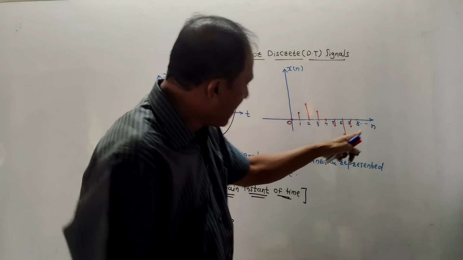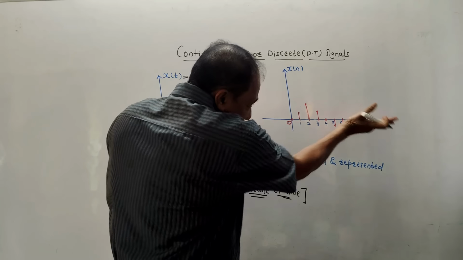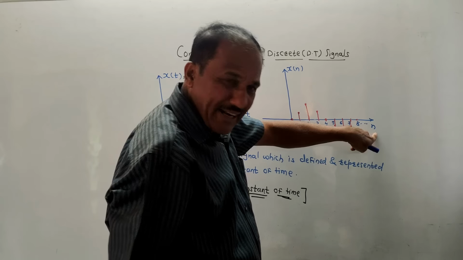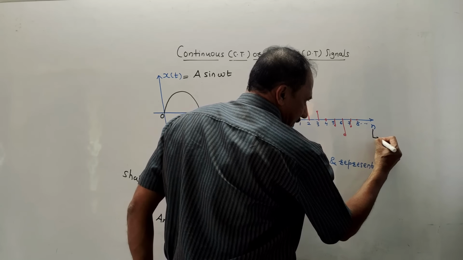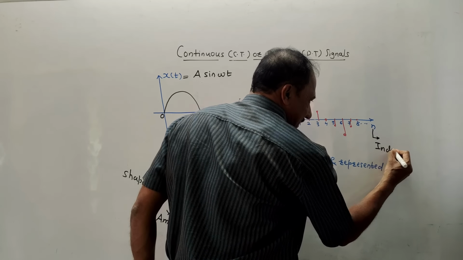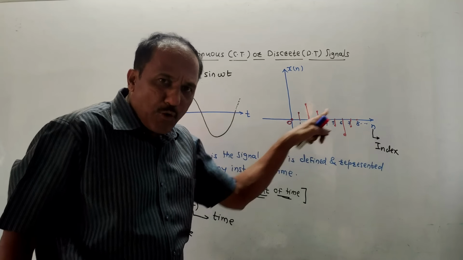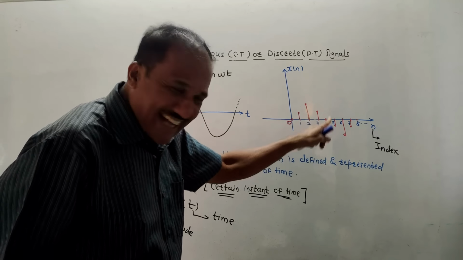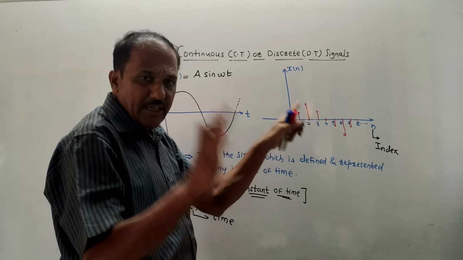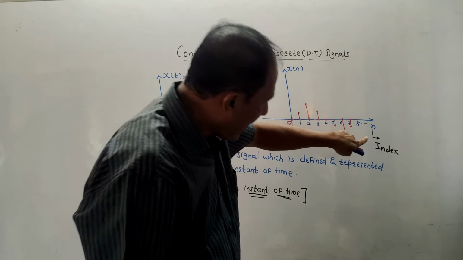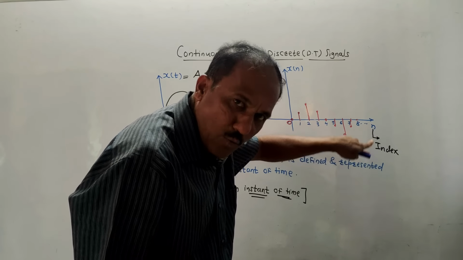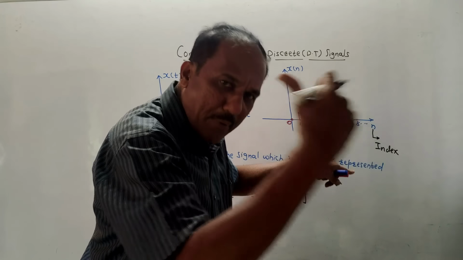Look at this diagram. On the x-axis, I have written some variable n. This n is known as index. It represents a corresponding number. Whatever things I have drawn, each thing is called a pulse. So n is index, which represents presence of pulse.